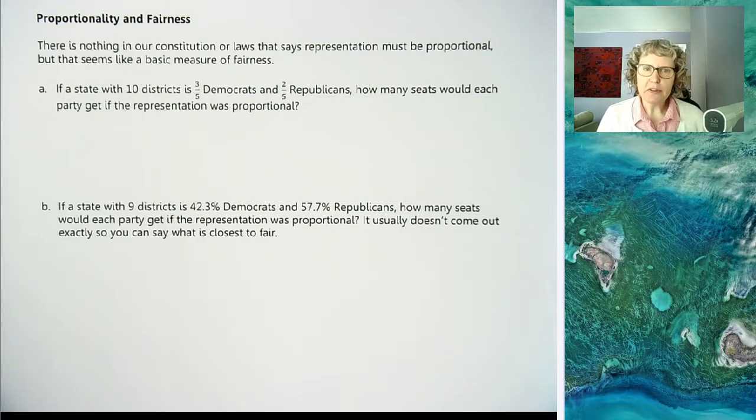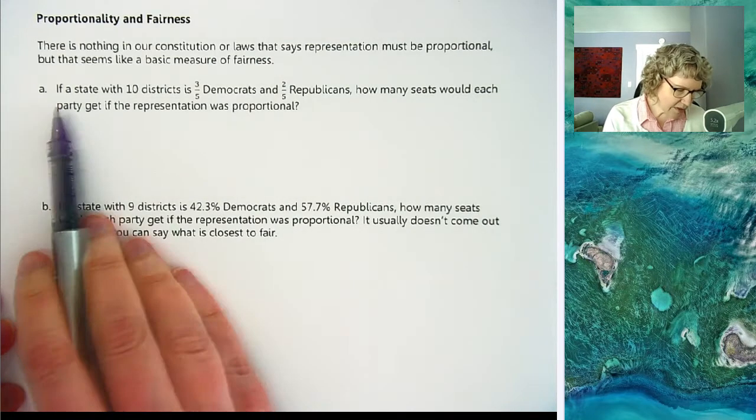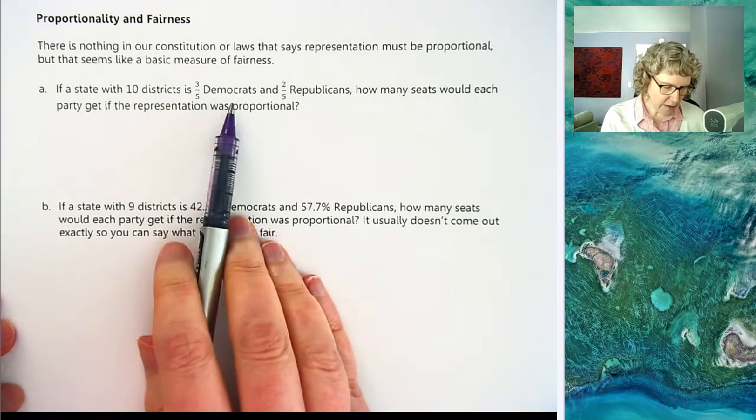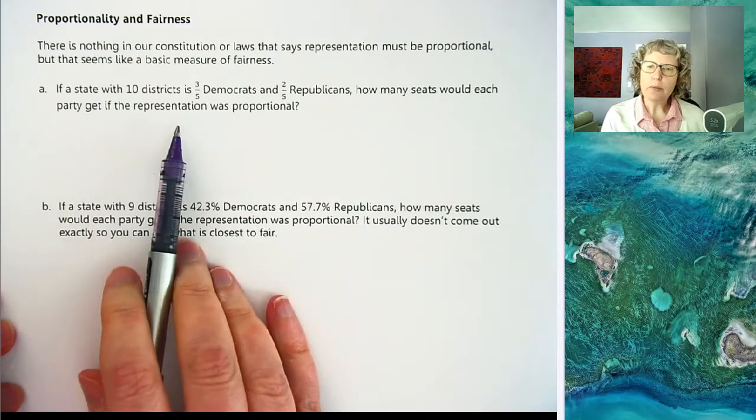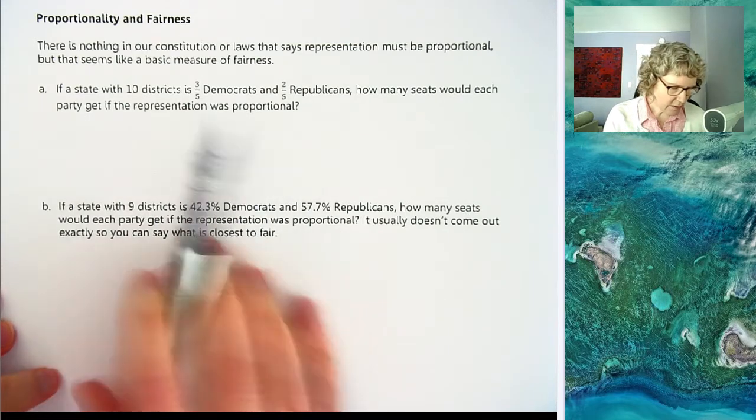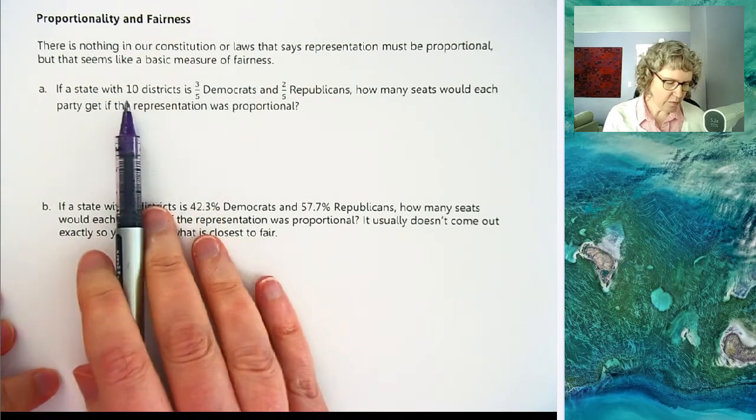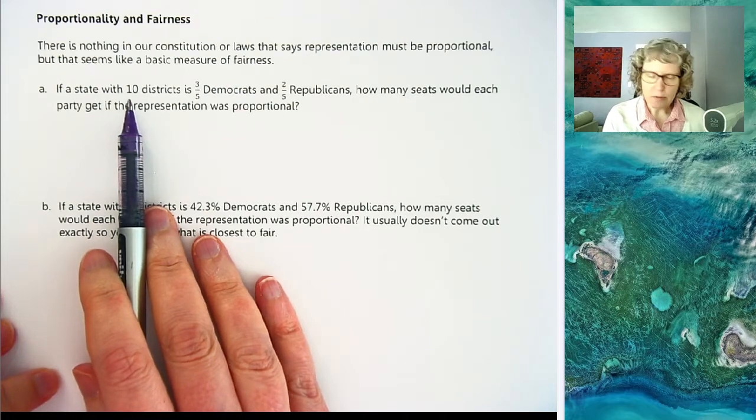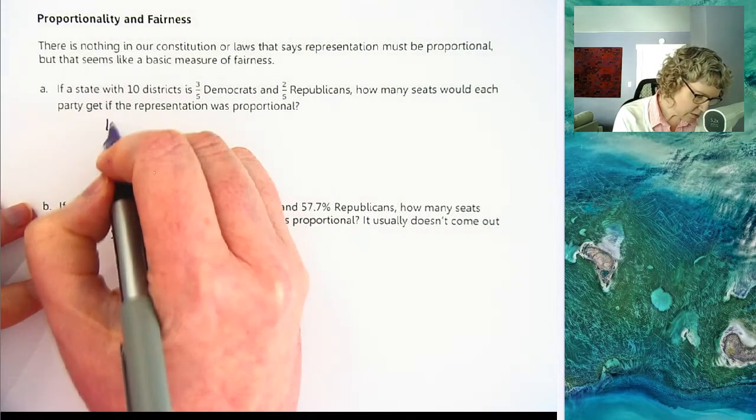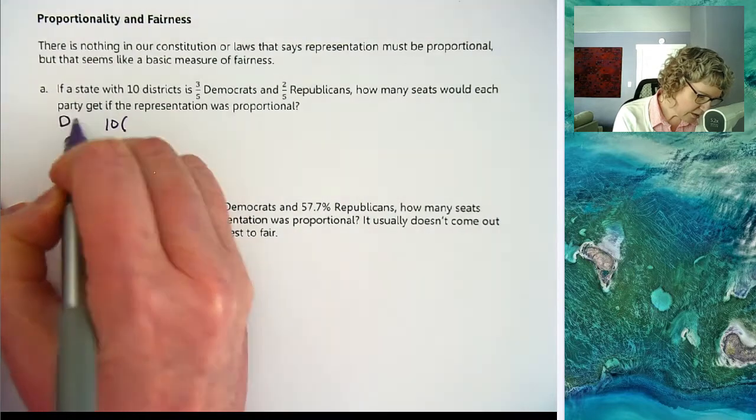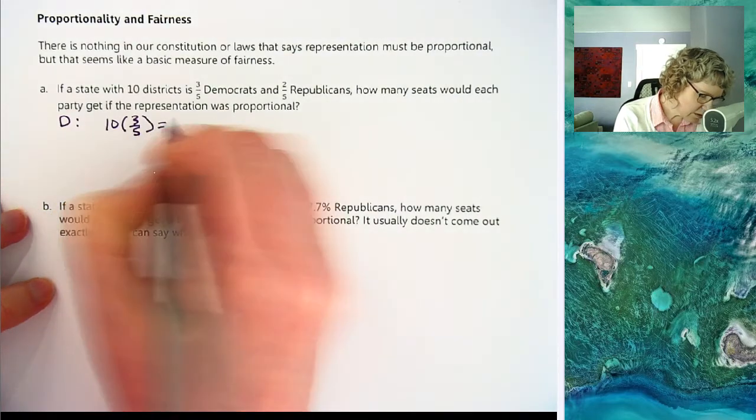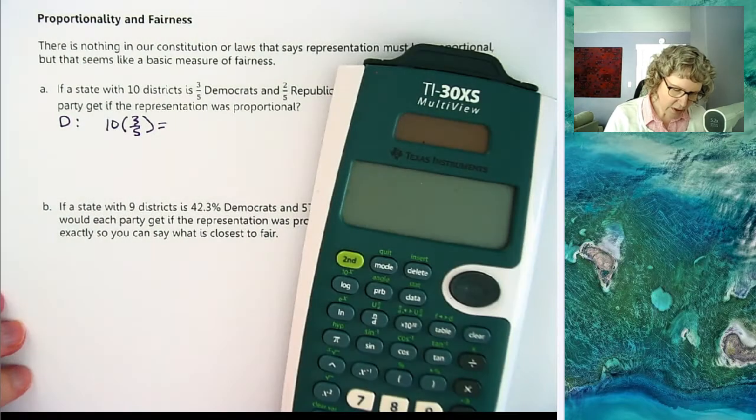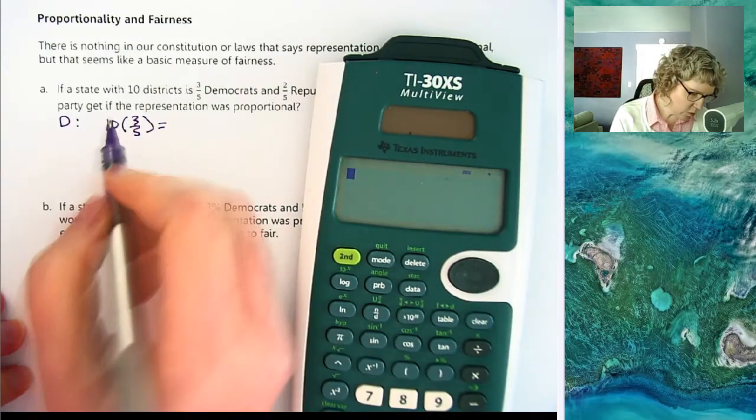Okay, so let's look at a couple of examples, one with fractions and one with decimals. The first one is, if a state with 10 districts is 3/5 Democrats and 2/5 Republicans, how many seats would each party get if the representation was proportional? You might know that to take a fraction of a whole number, you multiply. So we have 10 districts. Let's write D for Democrats. 10 districts times 3/5 equals, and we can make this 10 over 1.